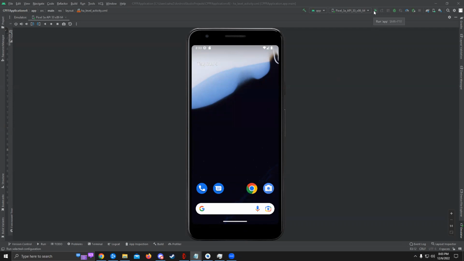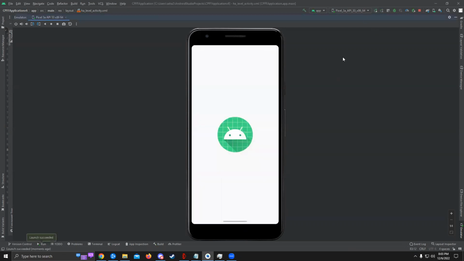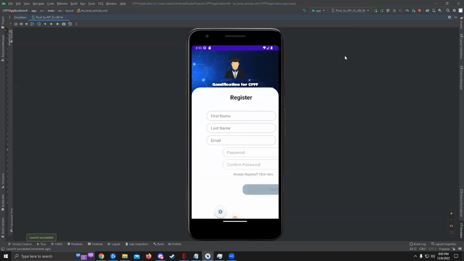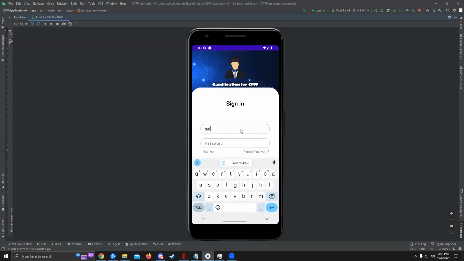H00396026. And I will be demonstrating the Gamified CPFF application. Once the user starts, a splash screen is given along with the title of the project. Then he is prompted with a registration page. If the user is registered, he can just proceed to log in.